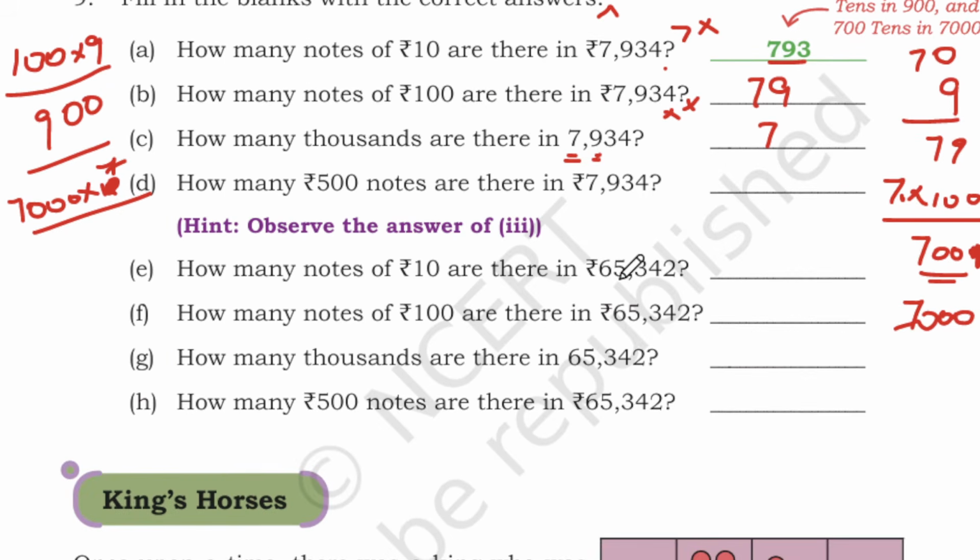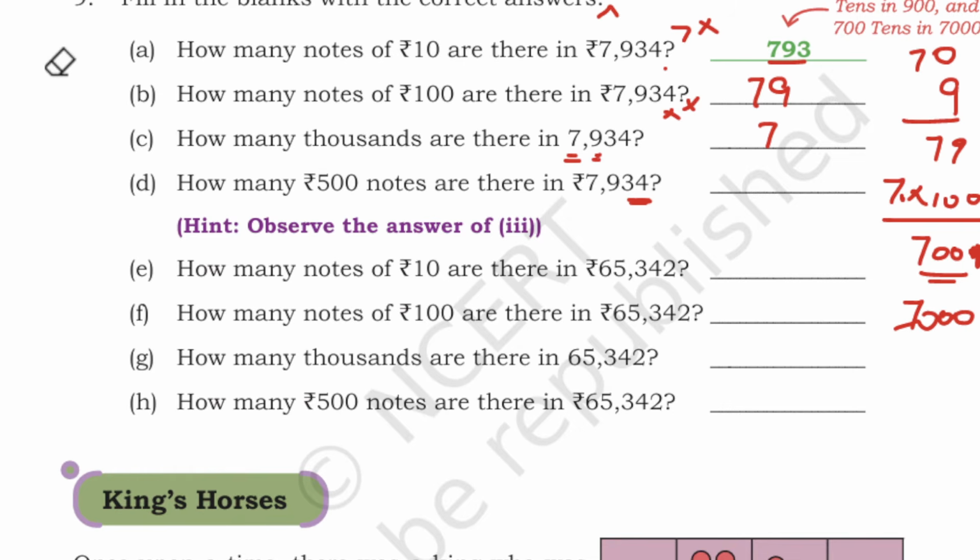Okay, and how many 500 notes are there in 7,934? 500 notes. So here we will remove this ones place and tens place. Balance, how much you have? You have 900 rupees.